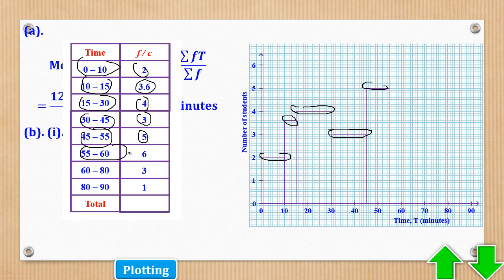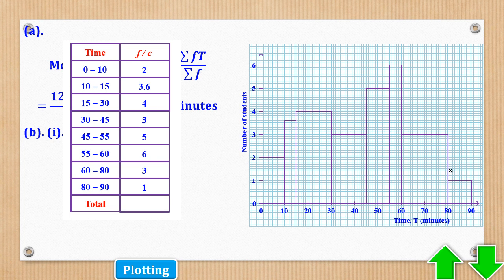From 55 to 60, the bar will have a height of 6. From 60 to 80, the bar will have a height of 3. And lastly, from 80 to 90, the bar will have a height of 1. So that is our histogram.